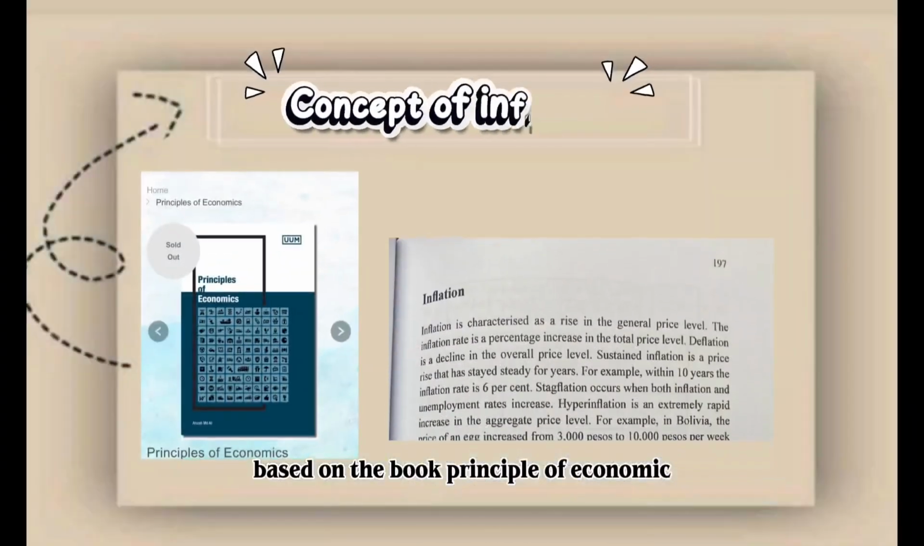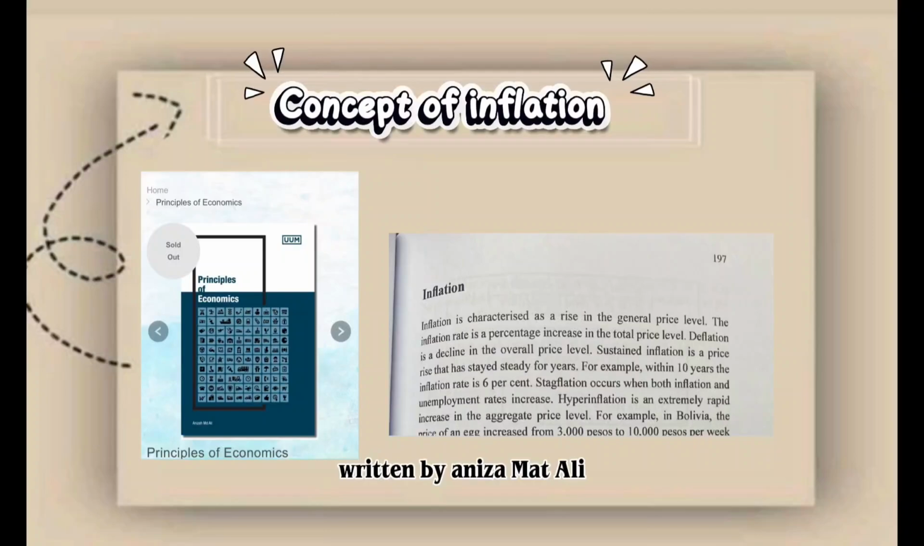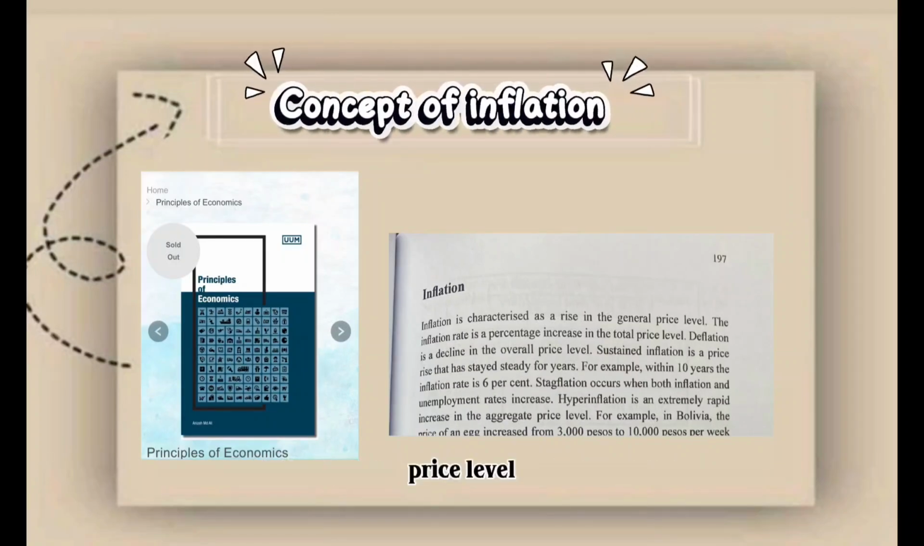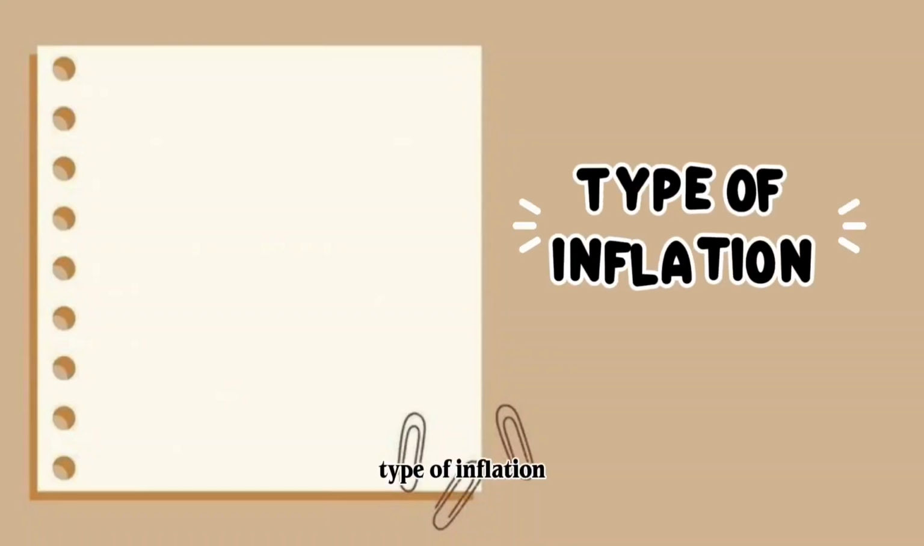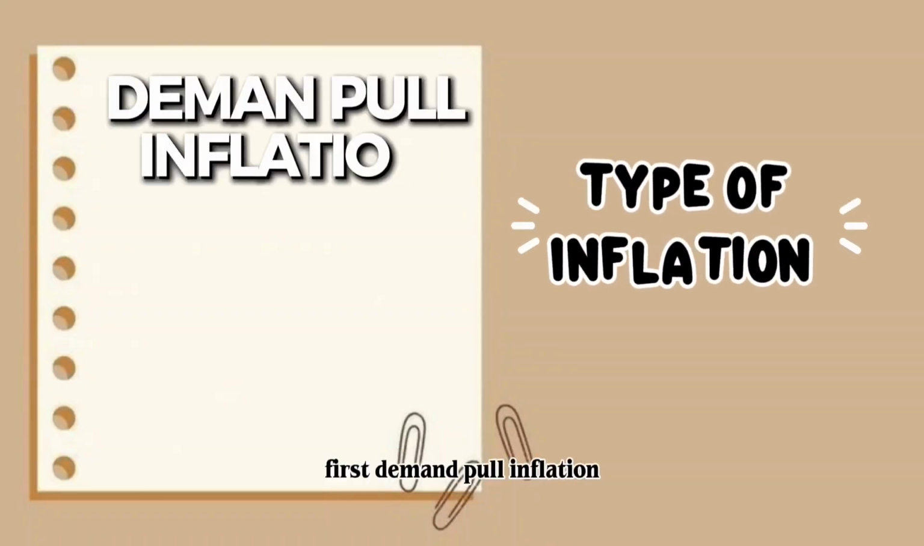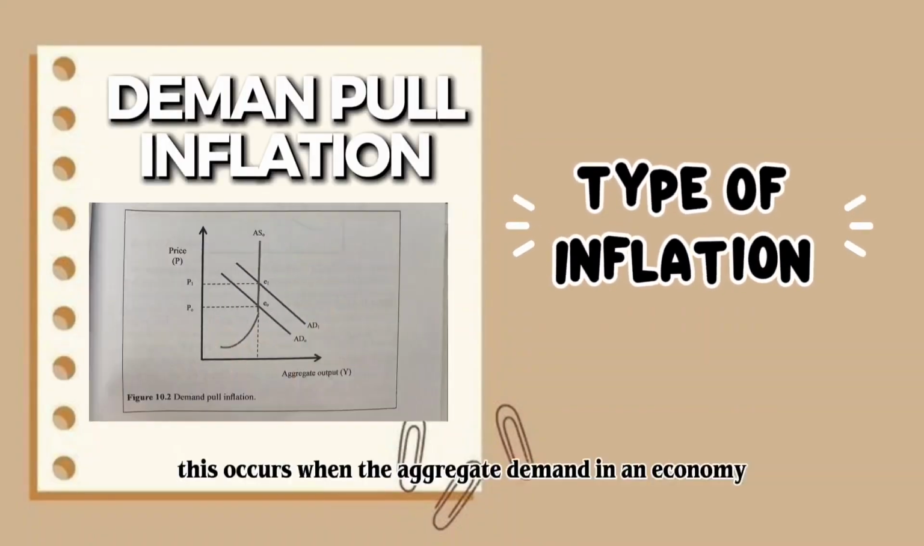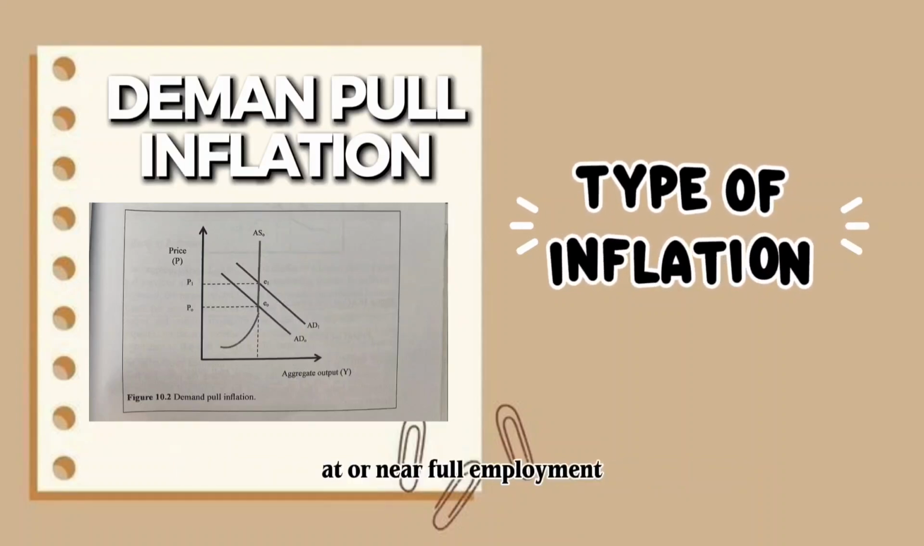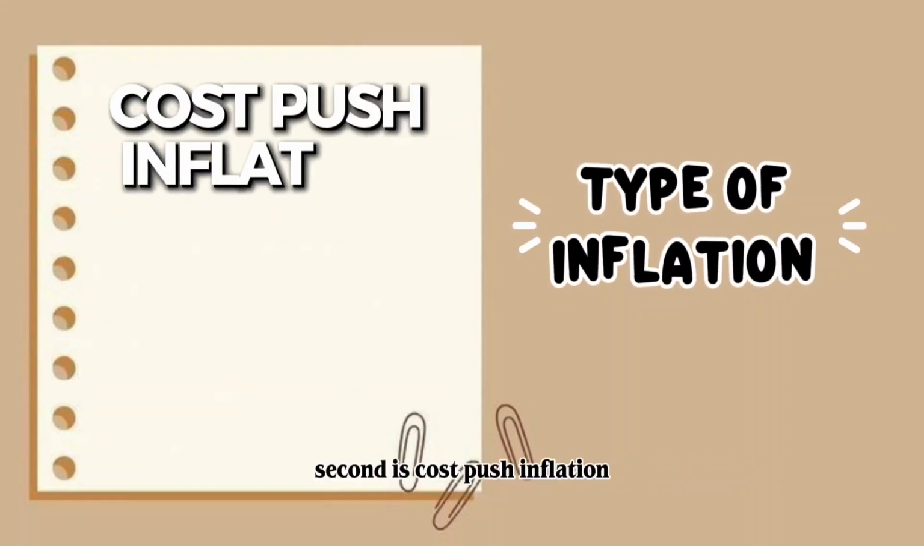Based on the book Principles of Economics written by Aniza Mat Ali, inflation is characterized as a rise in the general price level. Types of inflation. First, demand-pull inflation. This occurs when the aggregate demand in an economy rises sharply while the economy is at or near full employment. Second is cost-push inflation.